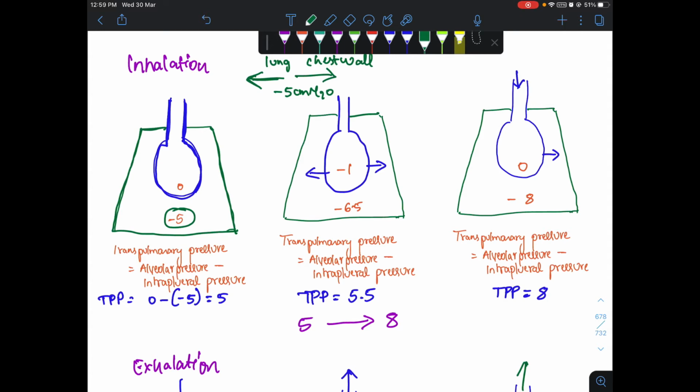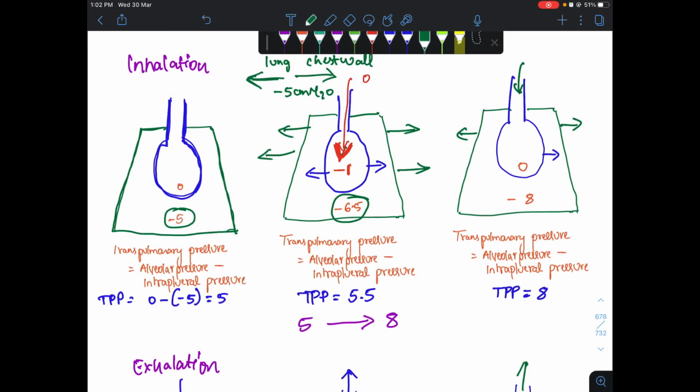And during normal respiration, due to expansion of the chest wall, the lung is pulled outward and this creates even more negative pressure, about -6.5 centimeters of water. As we can see here, due to more expansion of the chest wall during normal inspiration, there is even more negative pressure within the pleural space. And after the end of inspiration, the contraction of the diaphragm ends, hence the inflow of air will also stop.